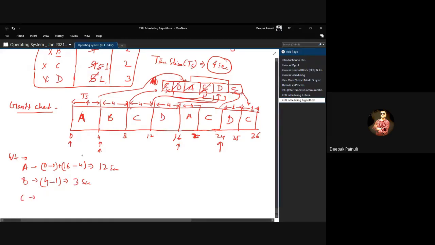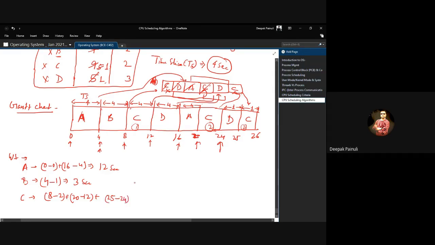C got CPU at 8 the first time, and it arrived at 2. Now check first time here, second time here, third time here. Again, it got CPU at 20, and it was released at 12. 20 minus 12. The third time, it got CPU at 25, and it got suspended at 24.